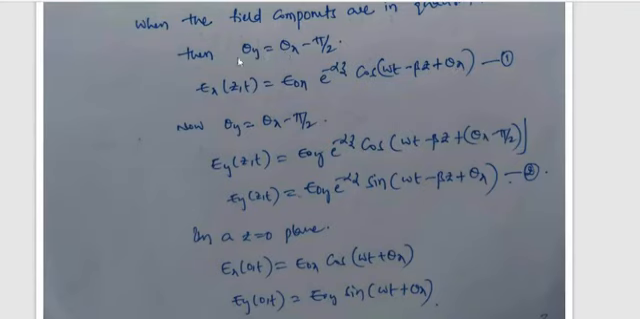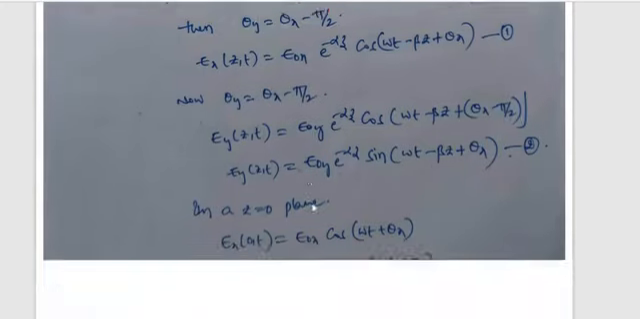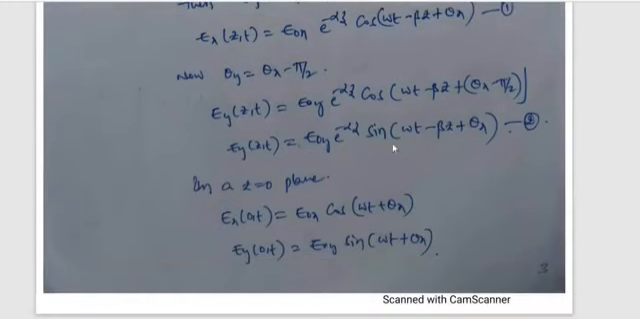What does it mean? Theta x minus theta y is equal to pi by 2, the pi by 2 comes to this side. So the difference of theta x minus theta y is equal to 90 degrees. That is the point here. We are taking a theta x, theta y difference of 90 degrees. So that's why theta y is equal to theta x minus pi by 2, and we substitute that here. Then Ey of z comma t is equal to E naught y e power minus alpha z cos(omega t minus beta z plus theta x minus pi by 2). It becomes plus theta x.